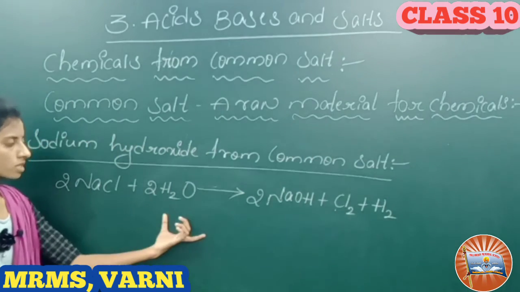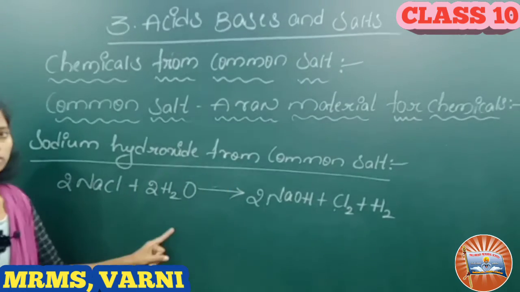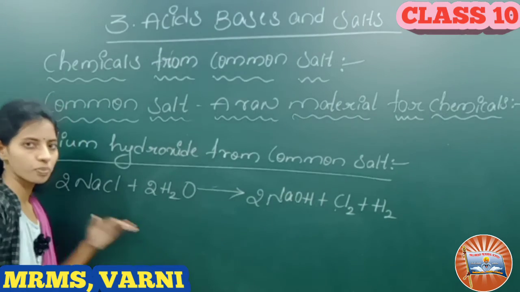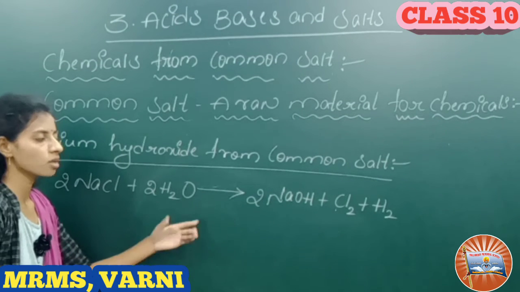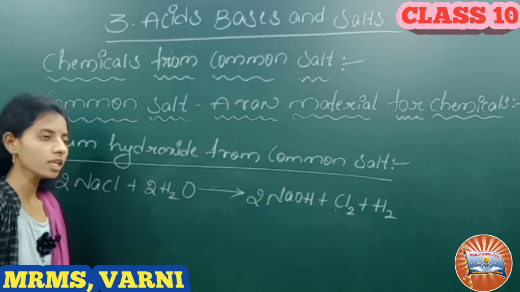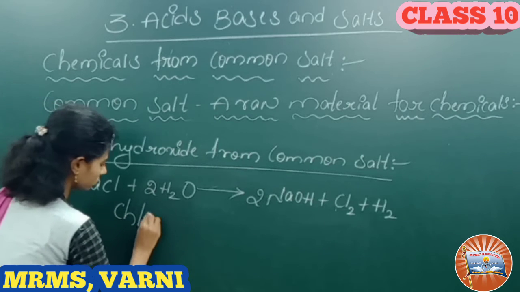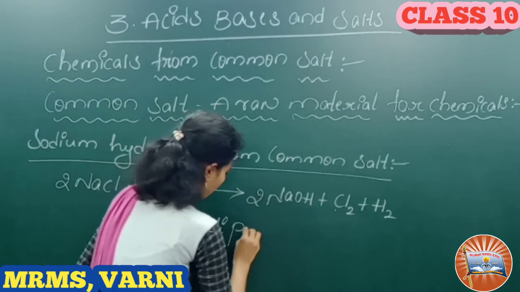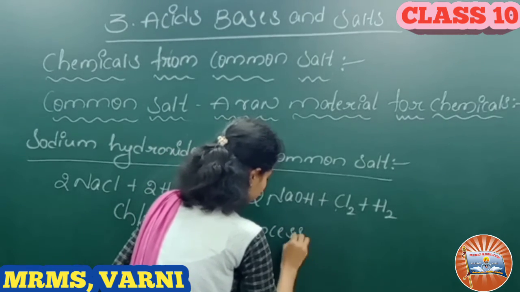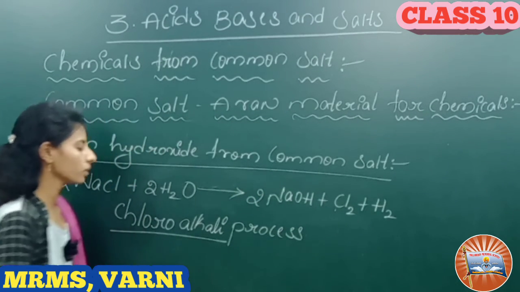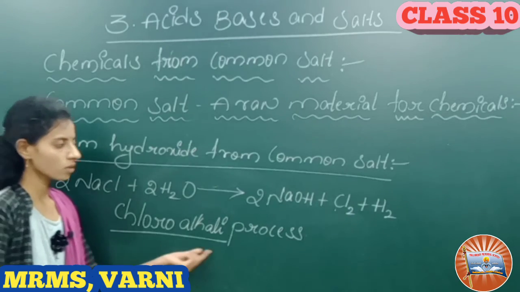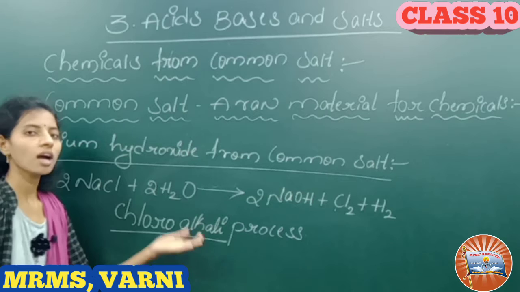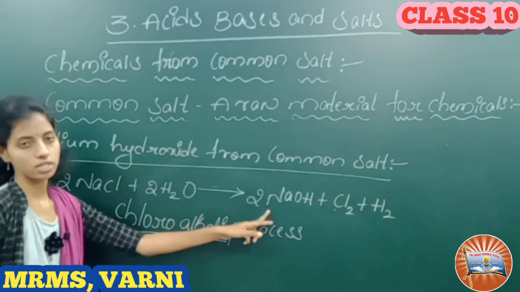So this process gives sodium hydroxide from common salt. Because of these products, this is called the chloroalkali process: chloro for chlorine and alkali for sodium hydroxide.